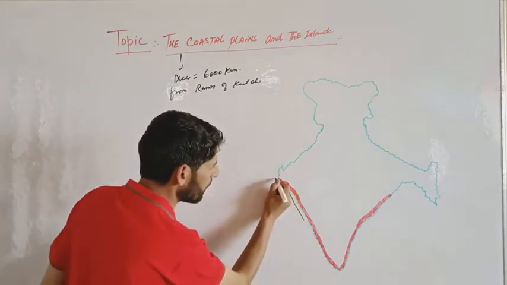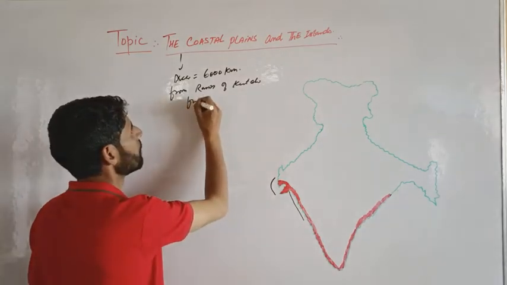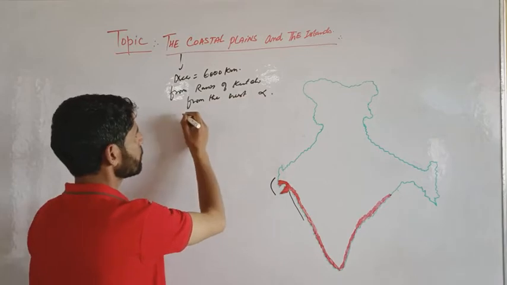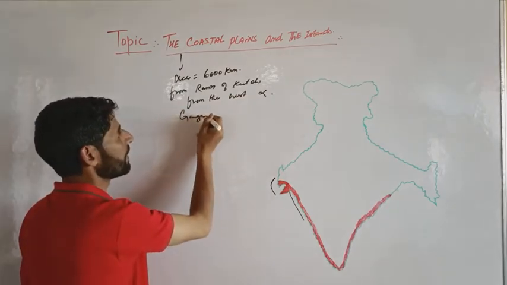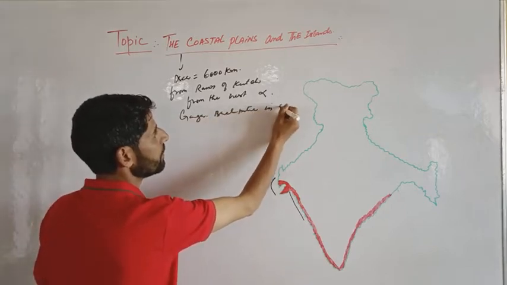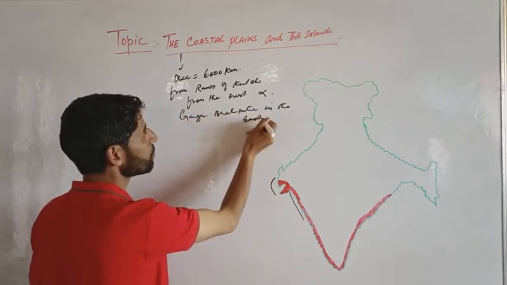The Ganga Brahmaputra Delta is known as the Sundarban Delta.